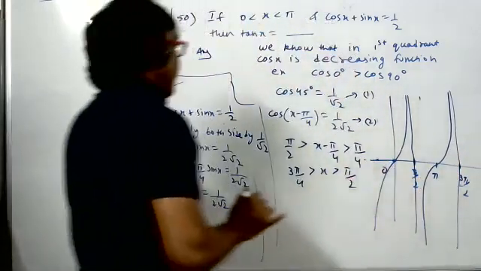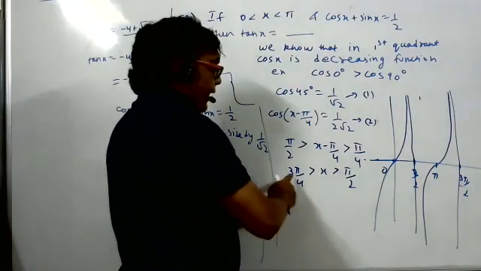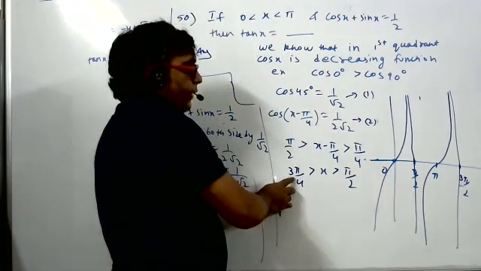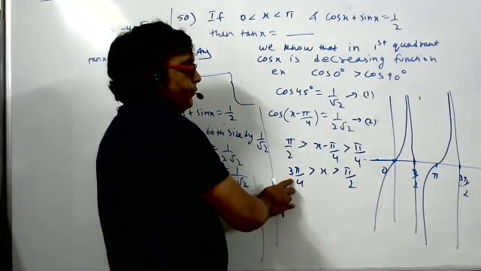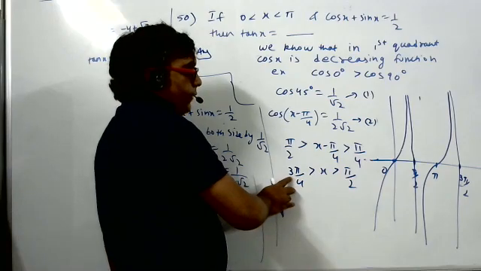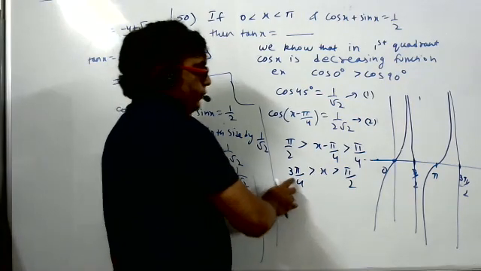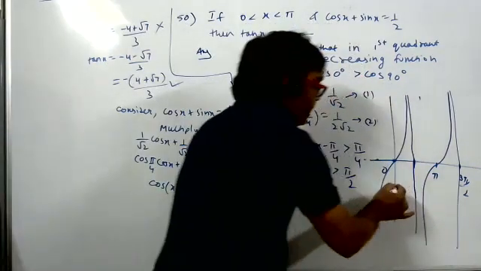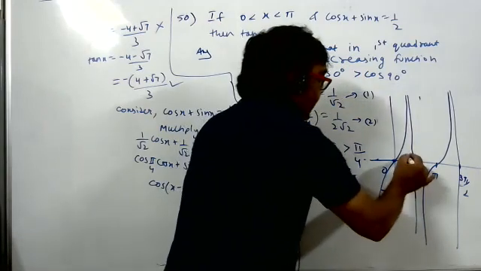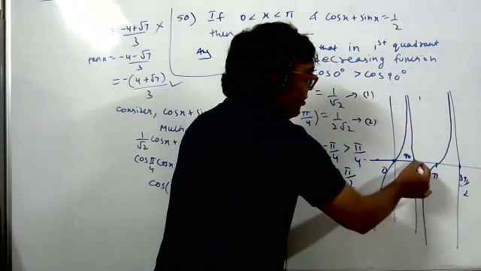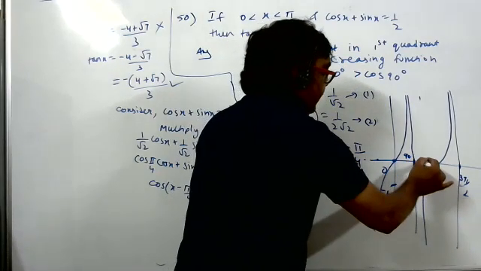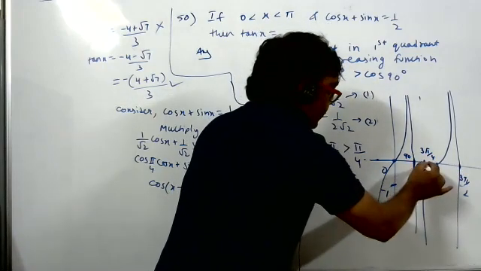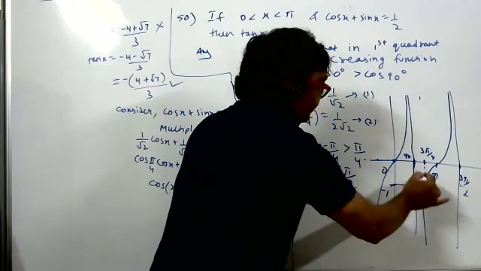Now listen here. The angle is from where to where? The angle is from 135 degree to 90. tan of 135 is how much, students? No, not 1. Minus 1. Minus 1 is correct. Now see here. All of you have to understand. This is 90 degree, and 135 will be exactly the middle of 180 and 90. Here 135, that is 3 pi by 4. tan of 3 pi by 4 is minus 1, means this is minus 1 here.